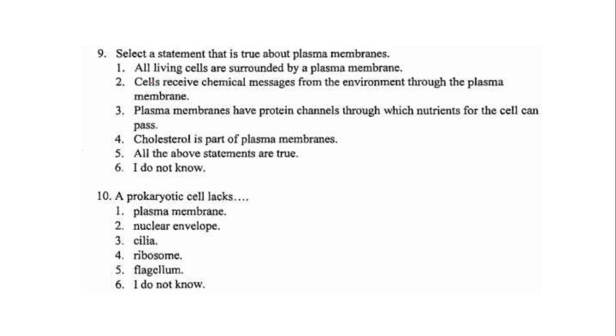The next one is select a statement that is true about the plasma membrane. So this plasma membrane, you need to understand that it has a lipid bilayer. That's one of the things that is there. It is selectively permeable.